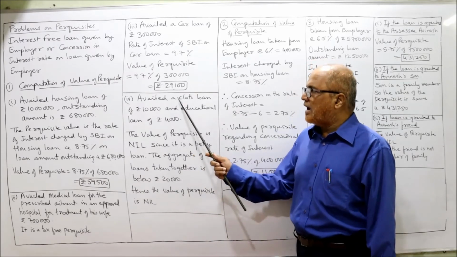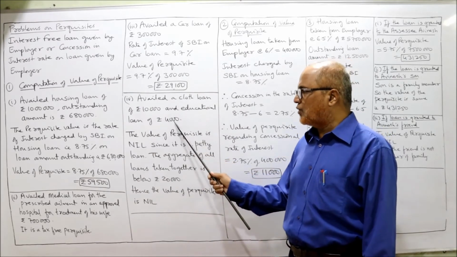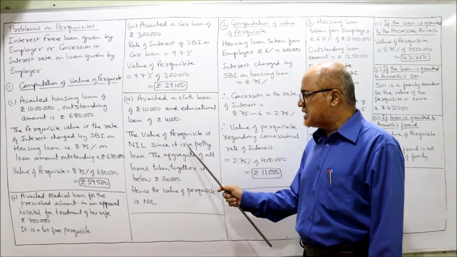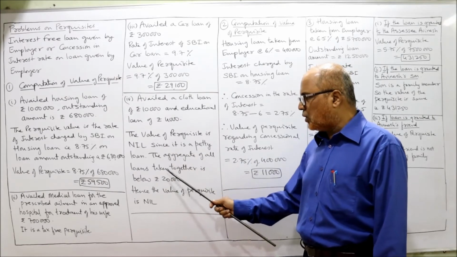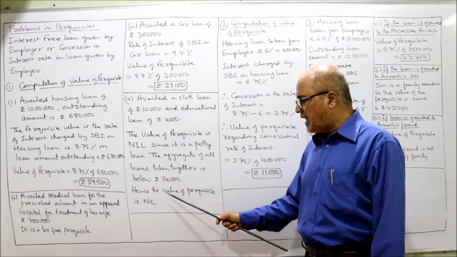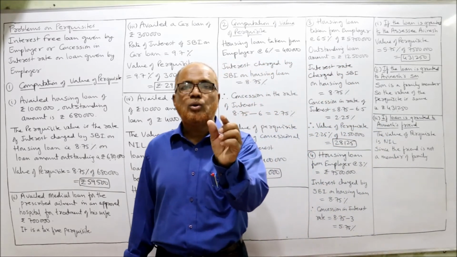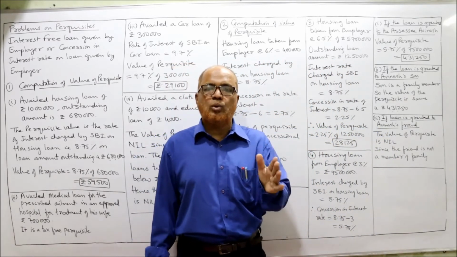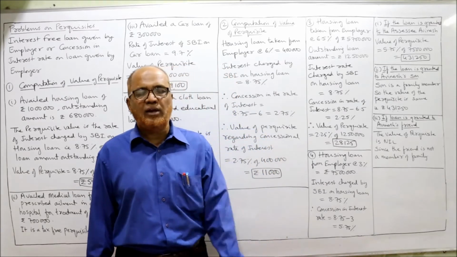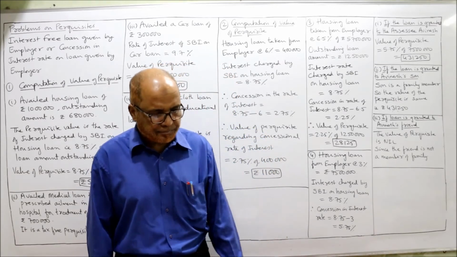So here the cloth loan is 10,000 and the education loan is 4,000. The value of the perquisite is nil, since it is a petty loan: the aggregate of all loans taken together is below 20,000. Hence the value of the perquisite is nil. So remember the amount 20,000. Up to 20,000 petty loan, no value of perquisite.